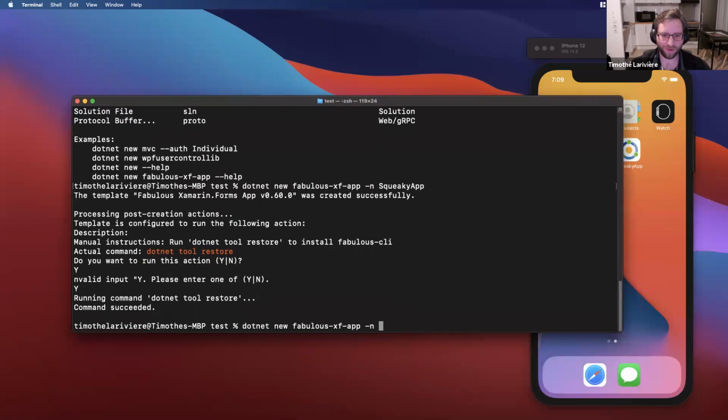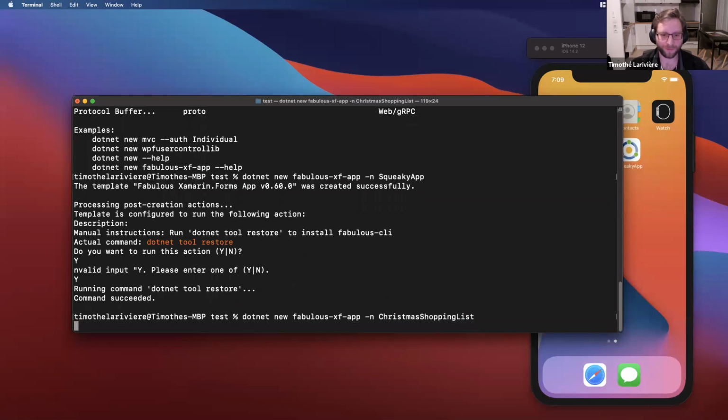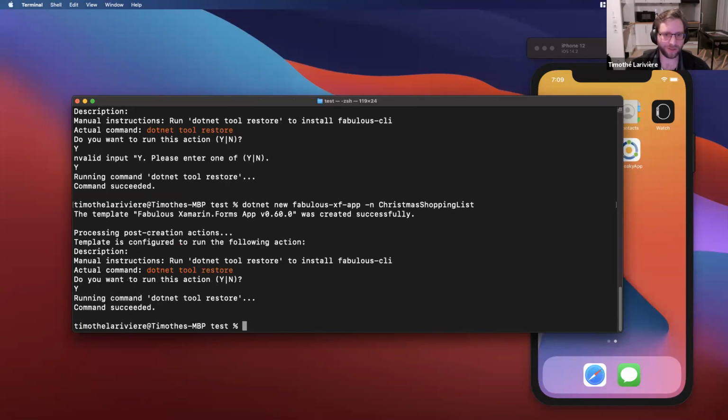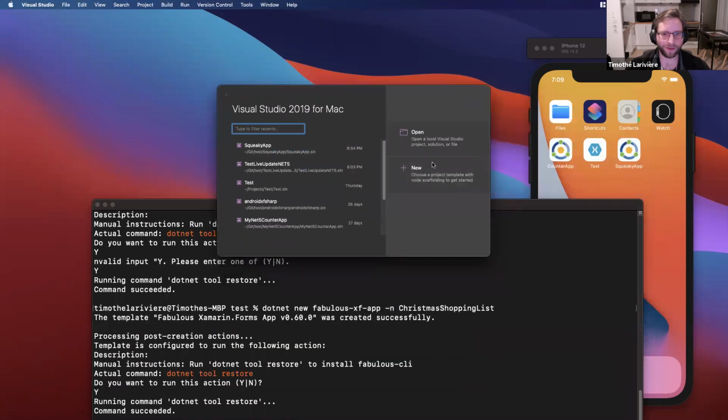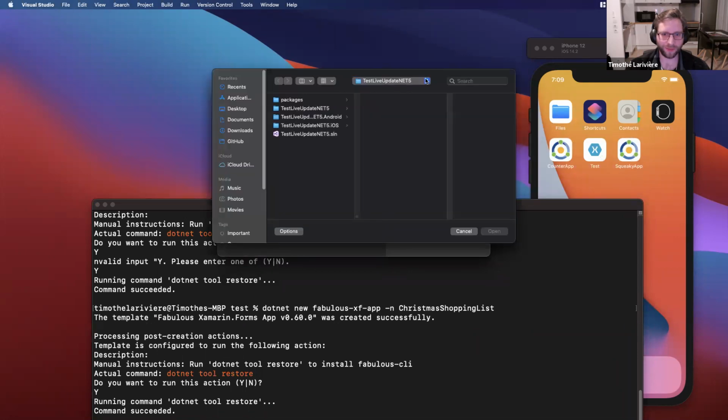So this time I will create the Christmas shopping list. Just like before, it creates the Android and iOS projects, and we can start working on it.